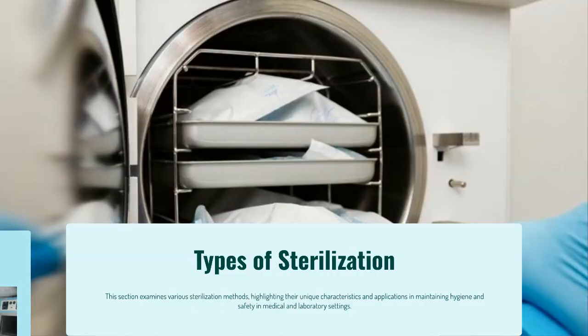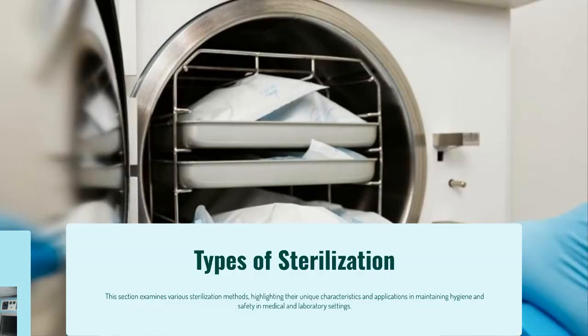Types of sterilization. There are different types of sterilization: heat sterilization, which includes dry heat and moist heat, gaseous sterilization, radiation sterilization, and the filtration method of sterilization. Each type is adopted according to the product we are preparing.